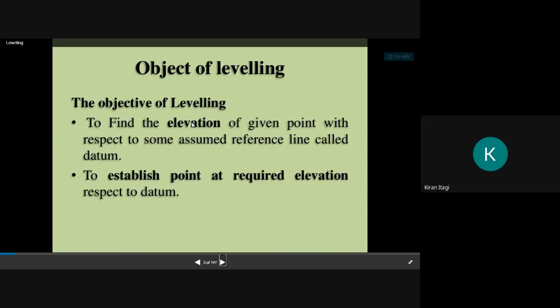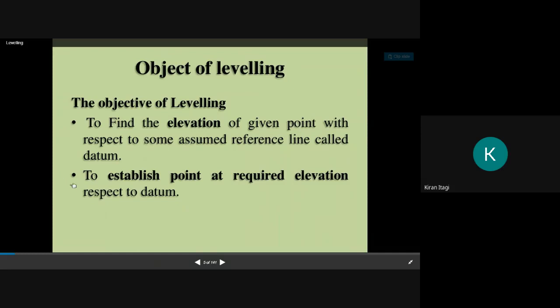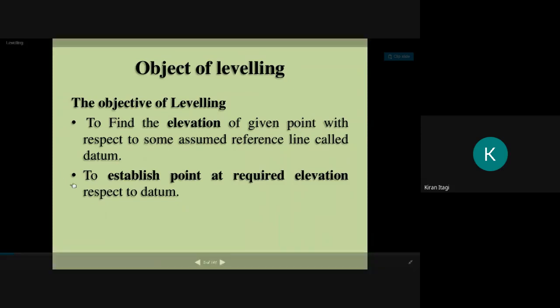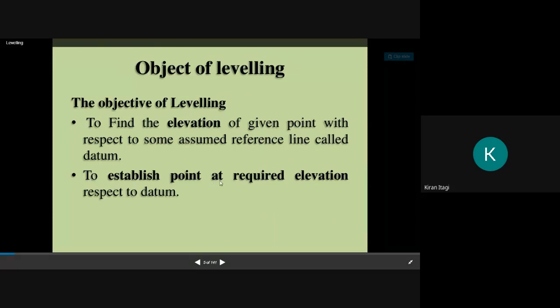Okay, next, objectives of leveling: to find the elevation of a given point with respect to some assumed reference line called datum. I hope in the last class I told you about the different types of benchmarks and elevations. I hope I have explained foresight, backsight, etc. And to establish a required elevation with respect to datum.